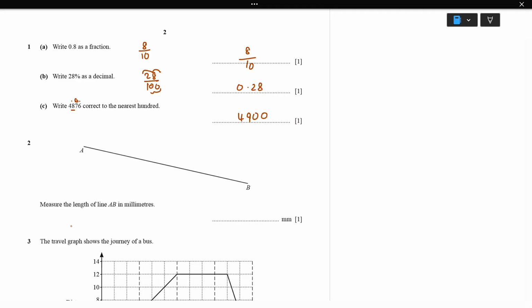The next question 2. Measure the length of AB in millimeters. So we'll measure the length A to B. So use ruler and measure the length AB. Approximately we'll get like 10.7 centimeters. Centimeter to millimeter we need to multiply by 10, which is 107 millimeters.